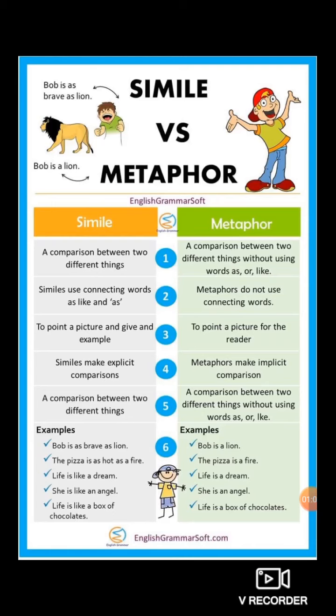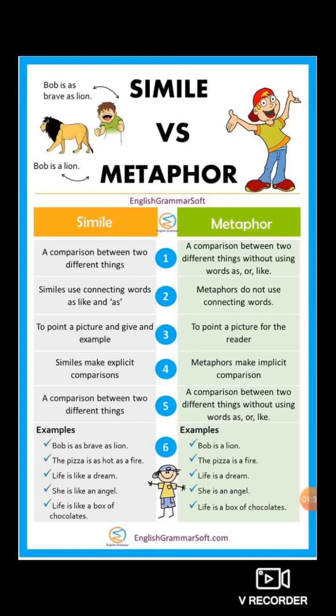Simile uses connecting words like as, like, and so to paint a picture, as in an example. Similes make explicit comparisons between two different things. Simile means a comparison between two different things.